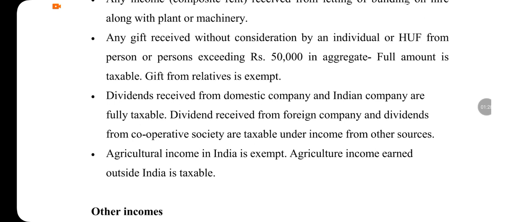Full amount is taxable. When you receive a gift, an amount up to 50,000 is exempt. If it exceeds 50,000, the entire amount is taxable. So, gift from relatives is exempt. Please note this term relatives. It has a specific definition under the income tax.